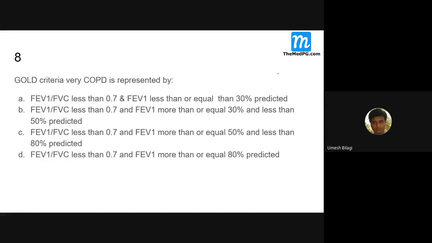The more severe the COPD, what happens to FEV1? The more severe the disease, the more FEV1 reduces further. So when you want to call it very severe, this is the choice.